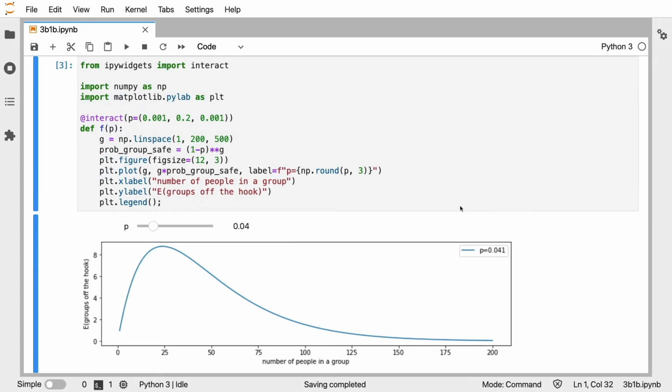I have redrawn the chart. You can see it below over here, but I've made it a little bit more fancy. Using this library called IPyWidgets, I am now able to add this slider. And whenever I change this slider, the chart below here will update. The slider that you see represents the probability that a single person would have the disease. Right now it's at 4%, but what I could do is move it down a little bit.